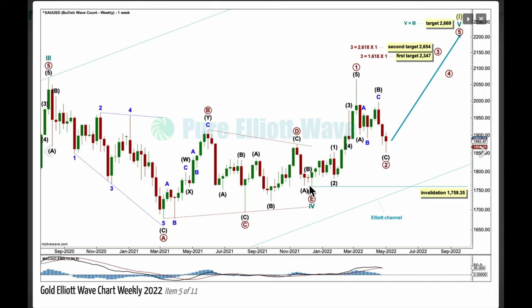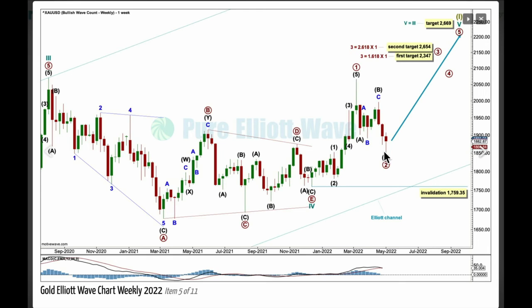This is where cycle 4 may have ended as a triangle, so cycle 5 may have begun. It may only subdivide as a 5-wave motive structure at primary degree, most likely an impulse. Primary 1 and 2 may be complete, and if primary 1 is correctly labelled as a 5-wave impulse, then cycle 5 may only be subdividing as an impulse, because if it was going to be an ending diagonal, all of its subwaves, including primary 1, must subdivide as a zigzag. So if this is an impulse, cycle 5 is an impulse.